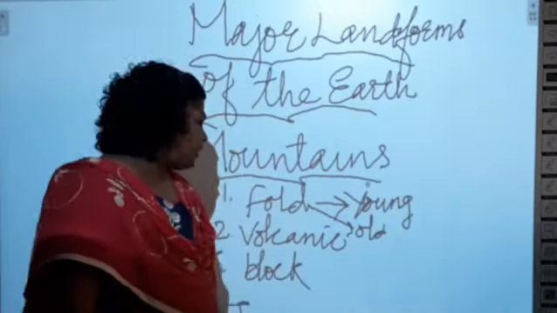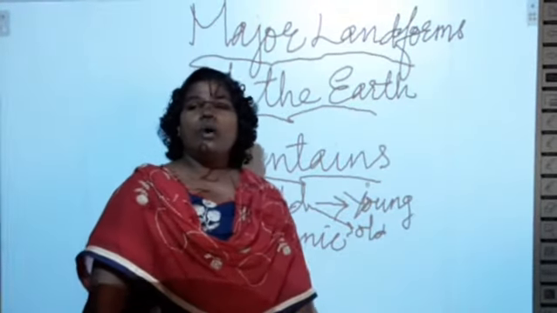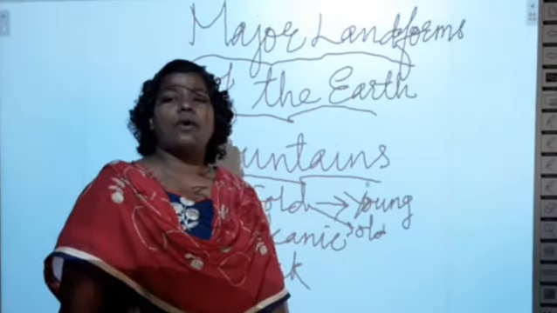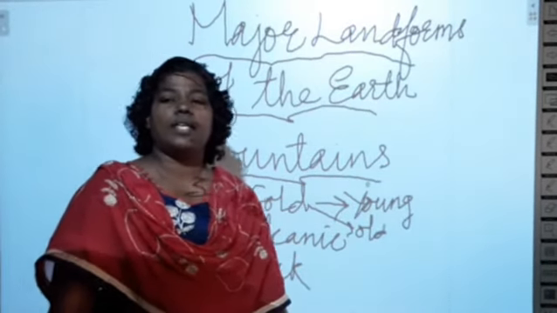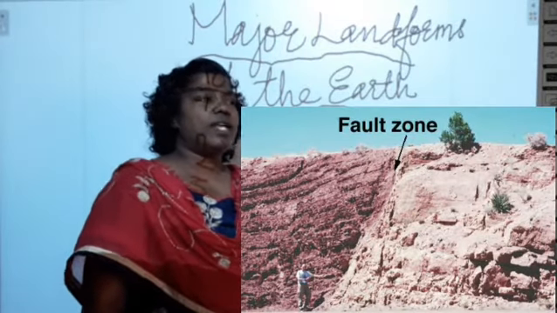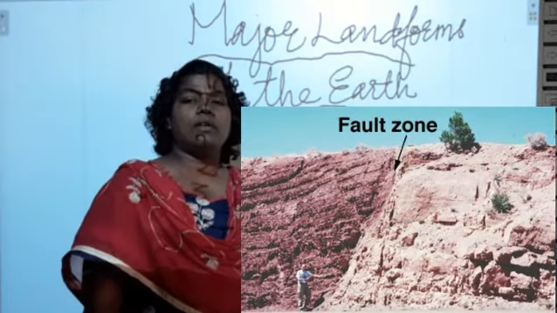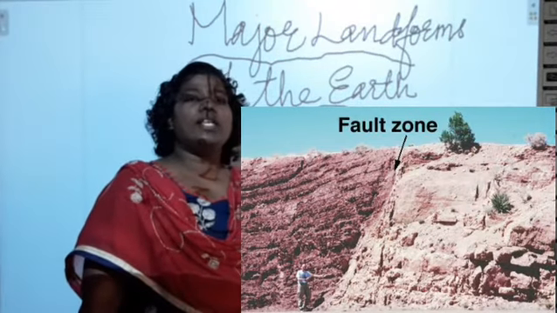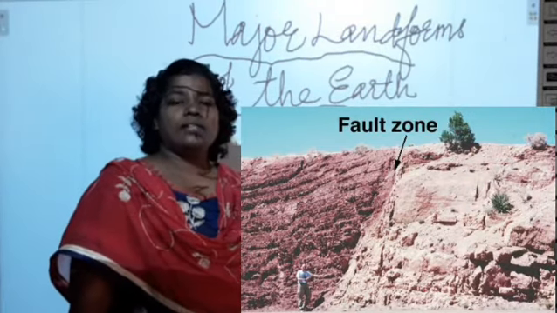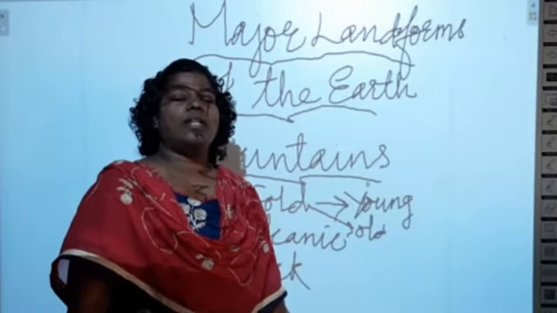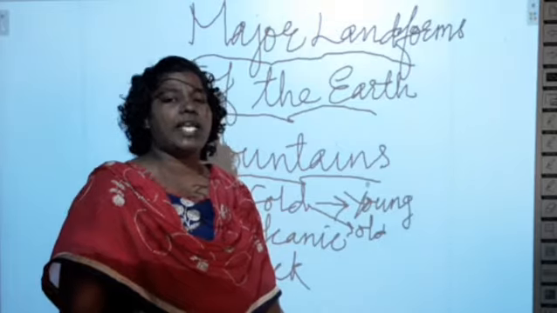And the next one is block mountain. What is this block mountain? Block mountains are formed due to faulting. Due to faulting on the surface of the earth, these block mountains are formed. Now, what is faulting? Faulting is nothing else but the rupturing or fracture found on the earth's crust due to strain.